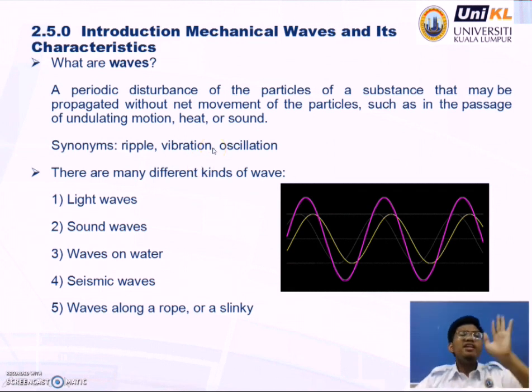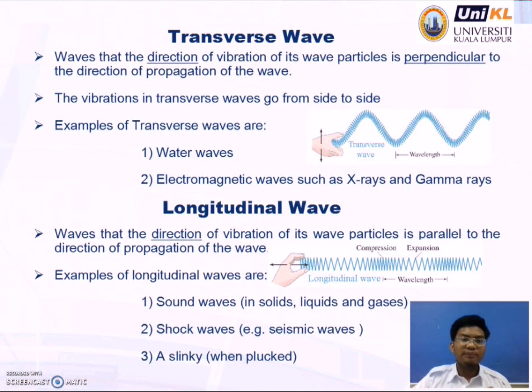Okay, there are many different kinds of wave. We have types of wave, which are light waves, sound waves, waves on water, seismic waves, and waves along a rope or a slinky.